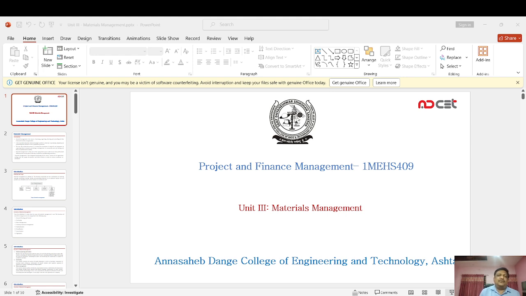To save foreign exchange through import substitution and economizing on foreign purchase means we are avoiding foreign purchase, so automatically foreign exchange outflow will be reduced. Or we can find substitute material or a substitute supplier, and from there we normally purchase. So these are some of the objectives which we have.